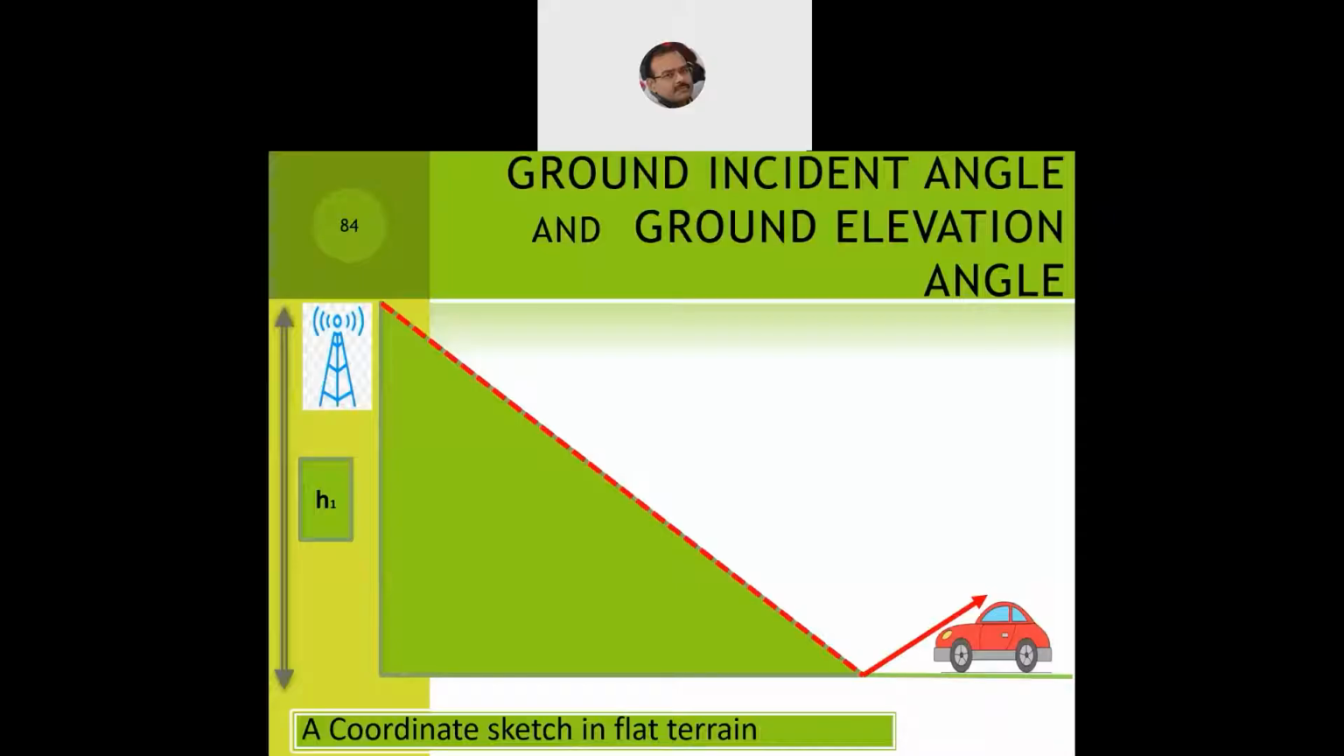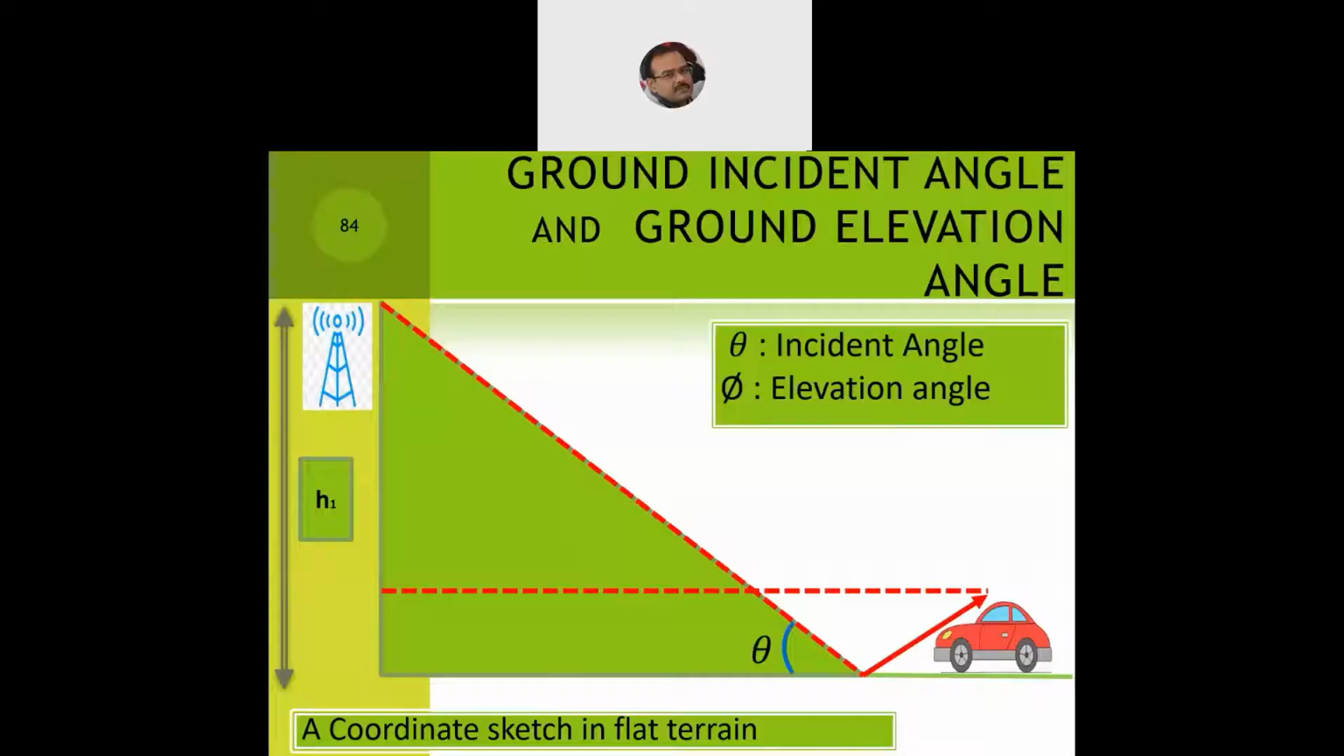Now the vehicle will receive a signal which will be reflected back from the earth's surface. So if the driver or the pillion and the other people are sitting within a vehicle, they have the antennas, they have handsets. So all of them will receive a signal which is reflected back from the earth's surface.